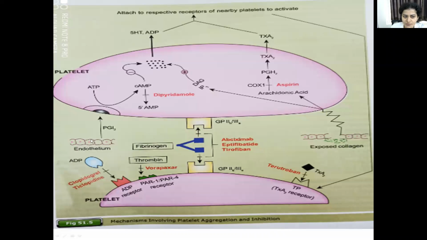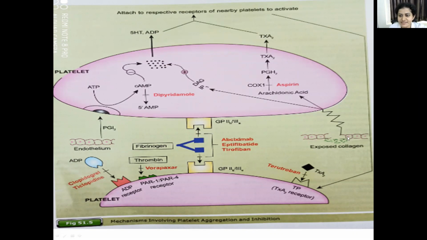So this is what happens in an undamaged blood vessel. And the cyclic AMP which was formed gets degraded to 5' AMP. Okay, cyclic AMP will be getting degraded to 5' AMP. Then what happens? After that,